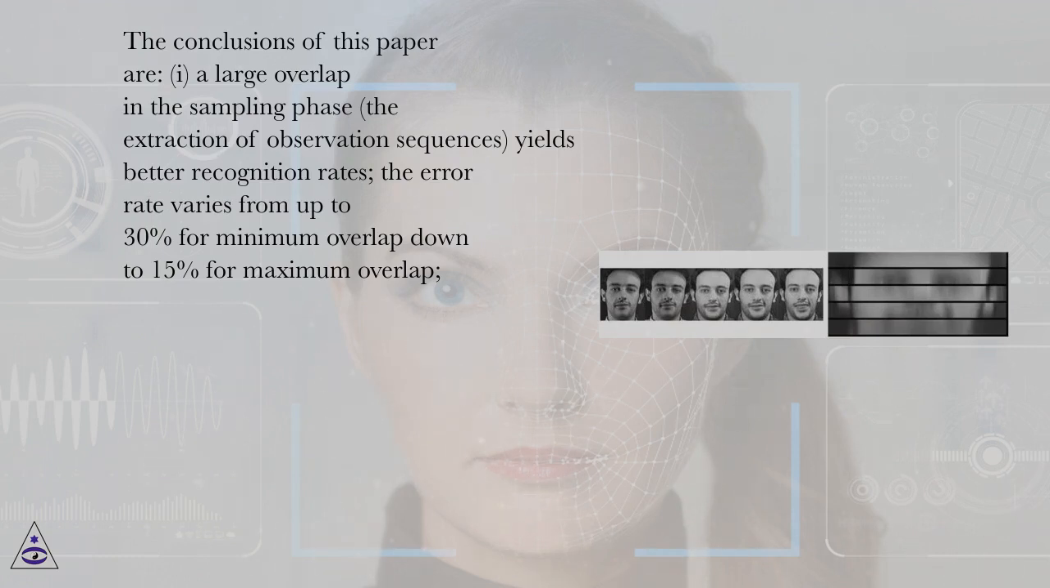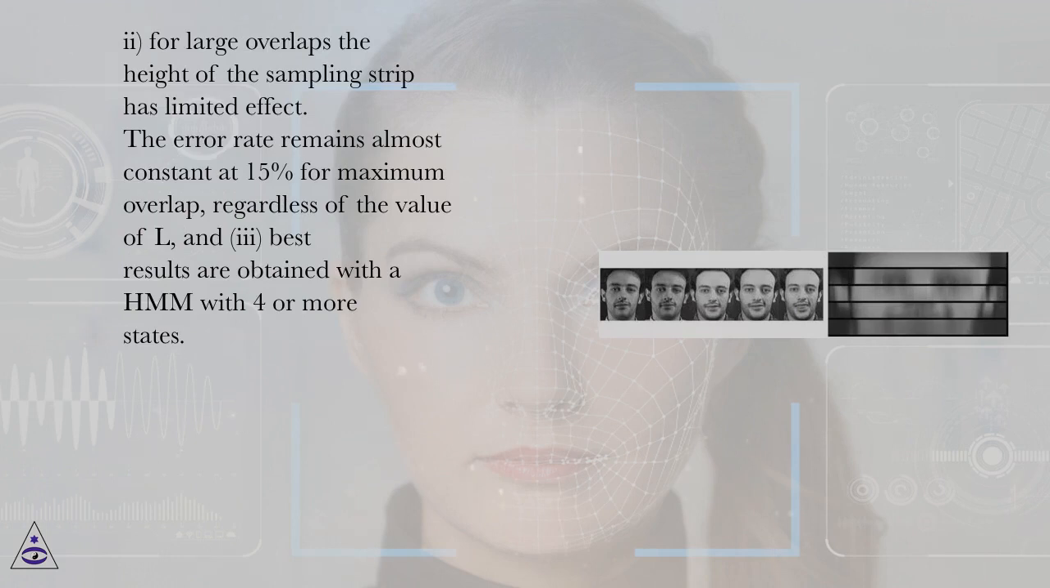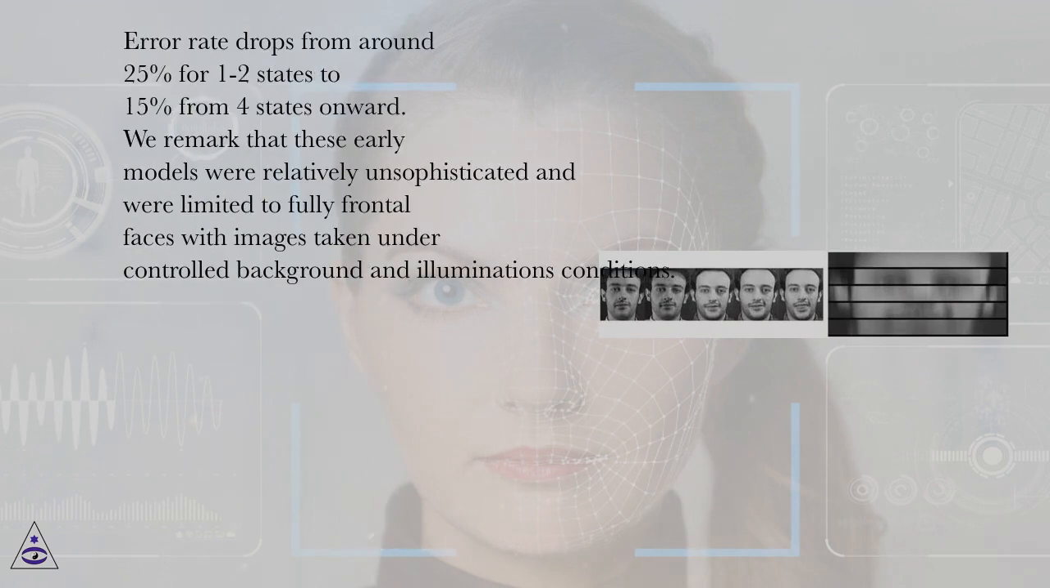The error rate varies from up to 30% for minimum overlap down to 15% for maximum overlap. 2. For large overlaps the height of the sampling strip has limited effect. The error rate remains almost constant at 15% for maximum overlap, regardless of the value of L, and 3. Best results are obtained with a HMM with 4 or more states. Error rate drops from around 25% for 1 to 2 states to 15% from 4 states onward.